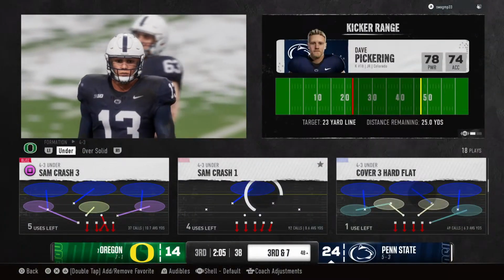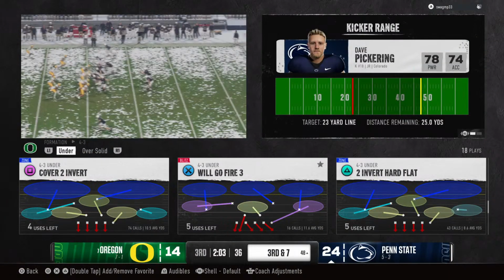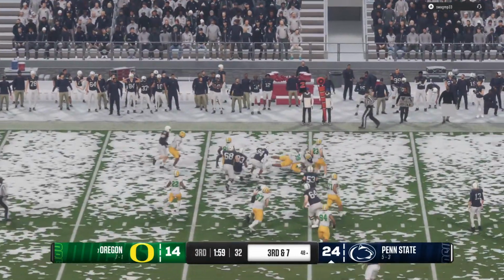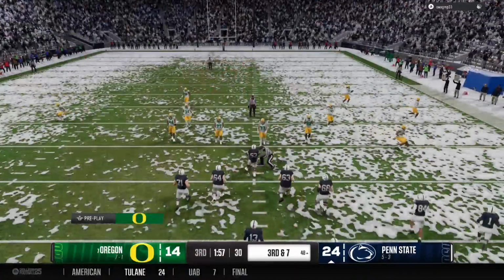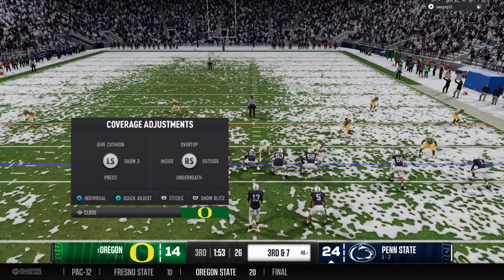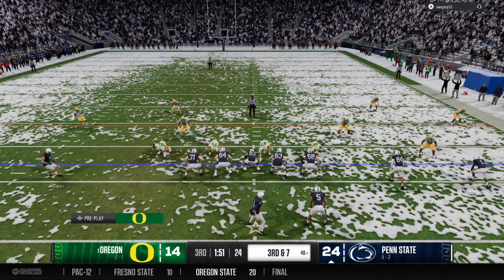Really nice stop there from this senior leader. Cover 4, cover 4 quarters. They line up with some serious work to do if they want to convert this one. Give cushion. Motion from the offense.